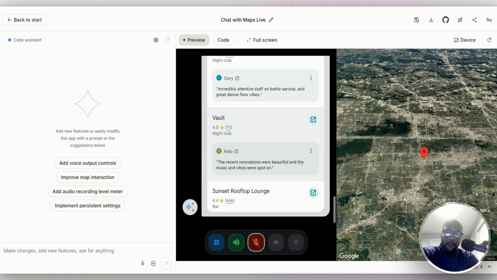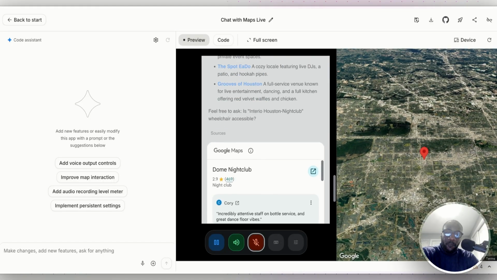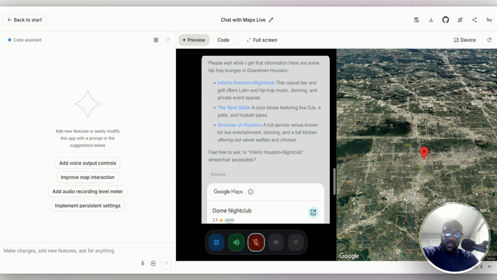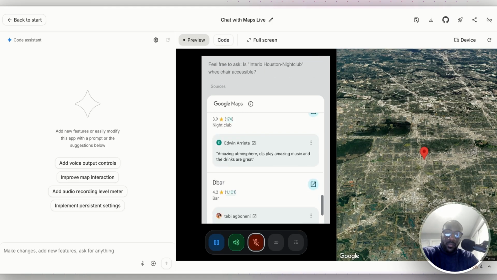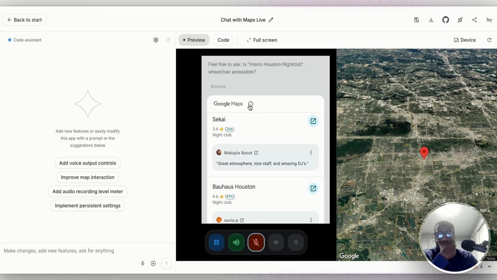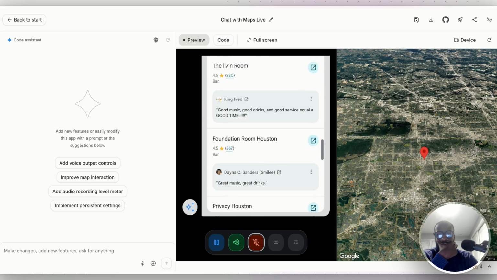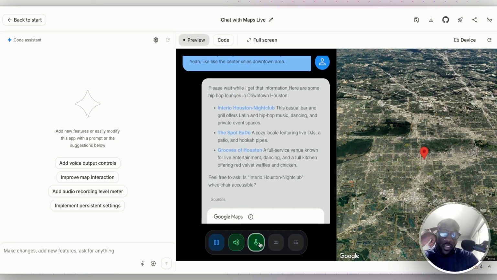Ontario Houston Nightclub. This casual bar and grill offers Latin and hip hop music, dancing, and private event spaces. The Spot Eadu, a cozy locale featuring live DJs, a patio, and hookah pipes. Grooves of Houston, a full-service venue known for live entertainment, dancing, and a full kitchen offering red velvet waffles and chicken. Feel free to ask, is Ontario Houston Nightclub wheelchair accessible? This is really cool.